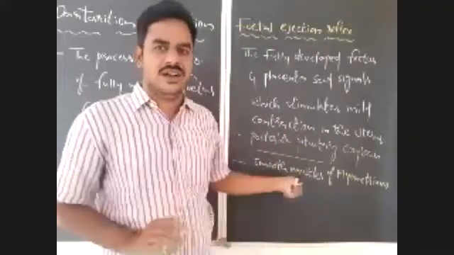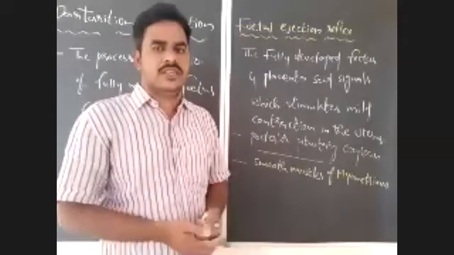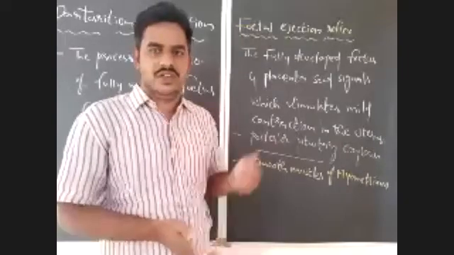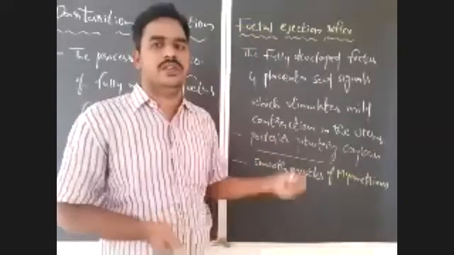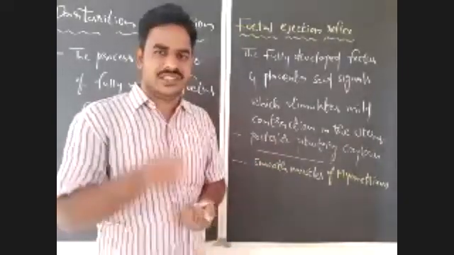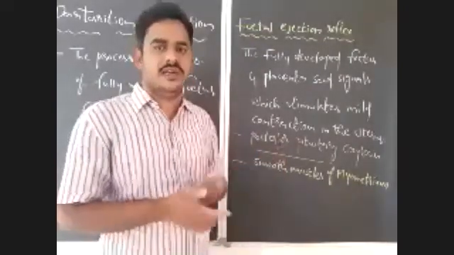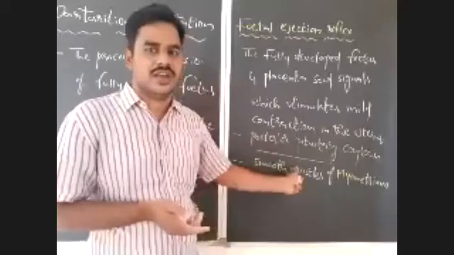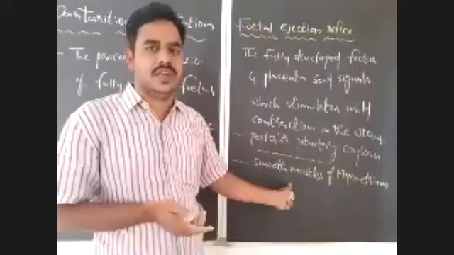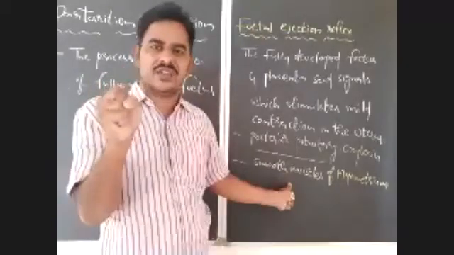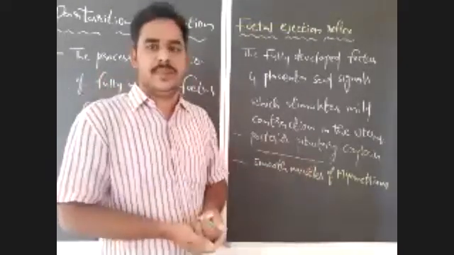These severe contractions, the strongest contractions in the human body, will be noticed only during parturition. It is the strongest muscle contraction in the human body.